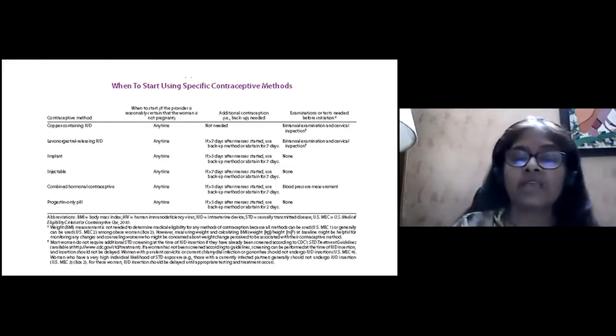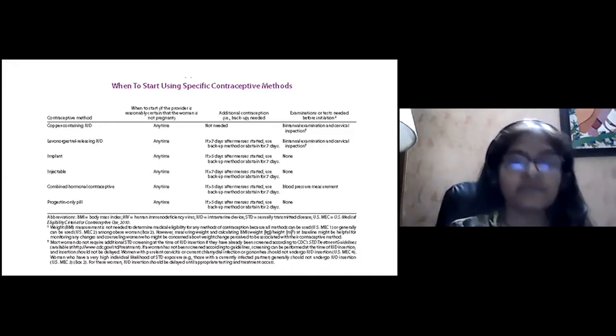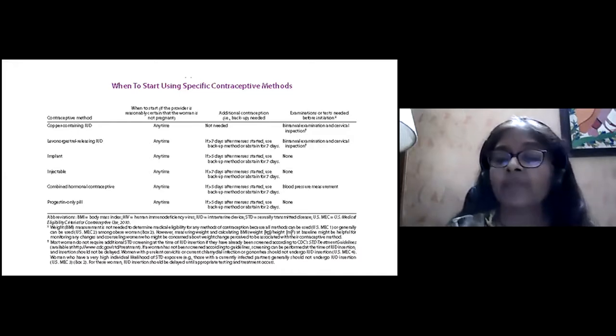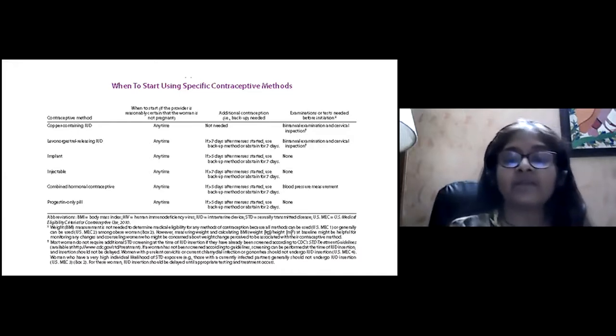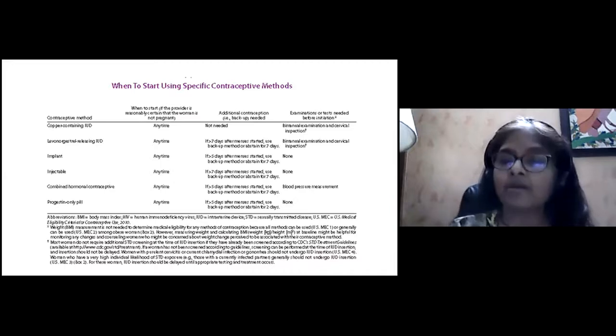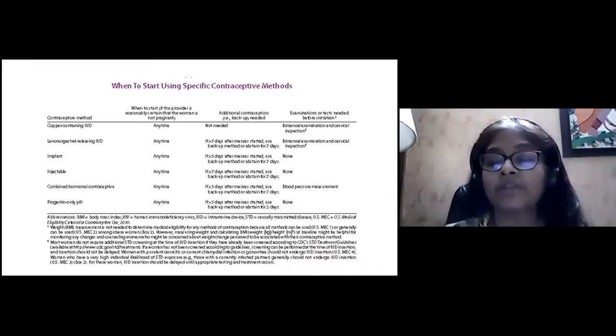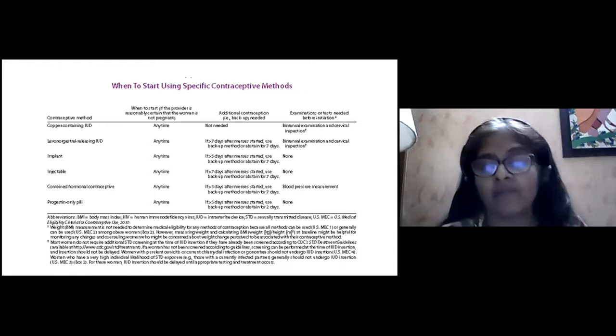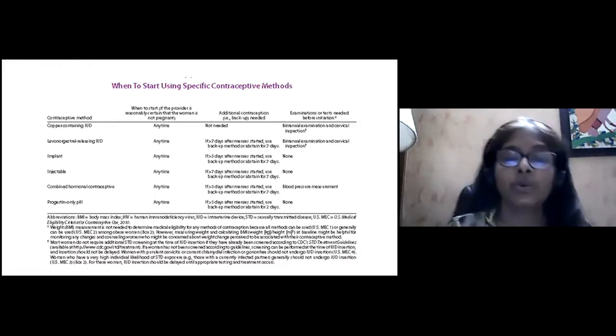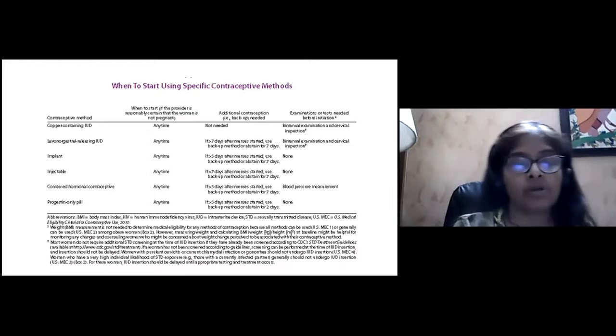Therefore, they say even oral contraceptives, start it any day. And if it is more than 5 days after periods have started, give a backup method or ask them to abstain for 7 days. And a blood pressure measurement is recommended once in a while, every 3 months or every 6 months, in a patient who is taking combined oral contraceptive pill.